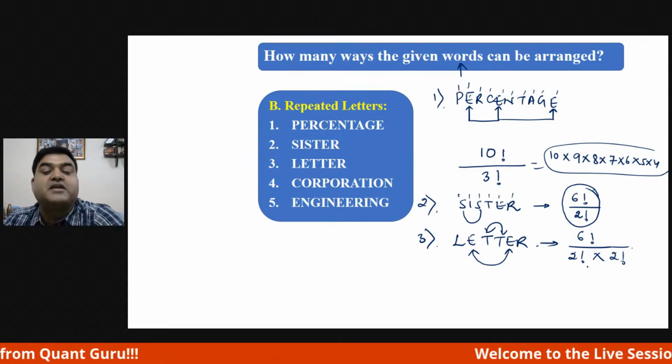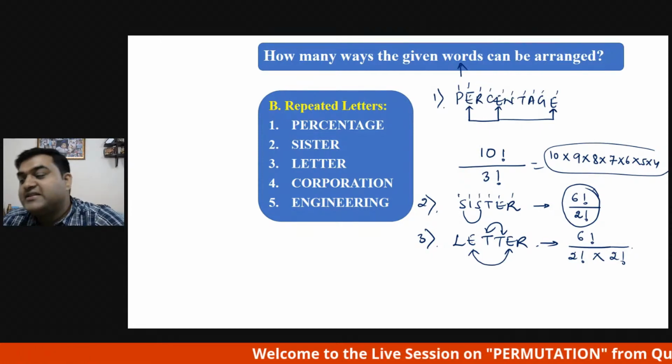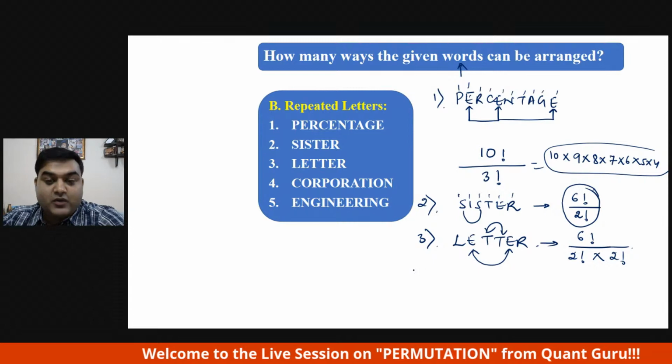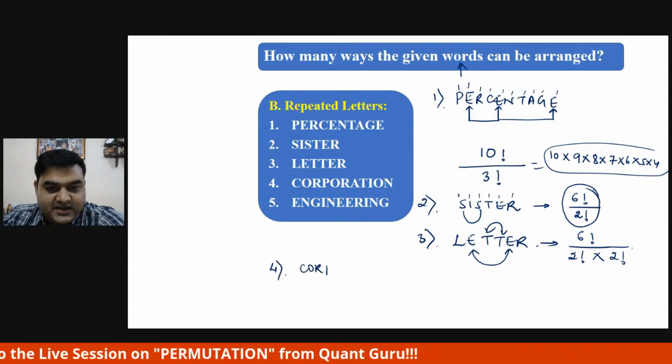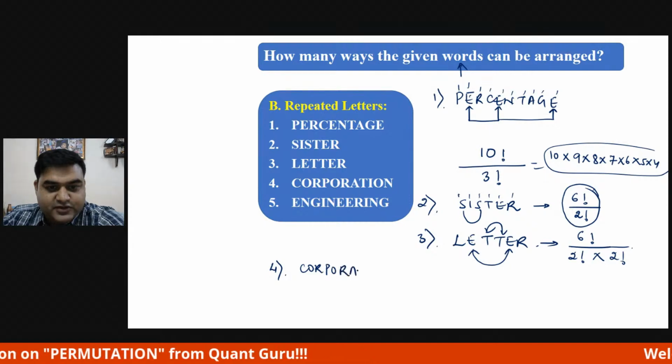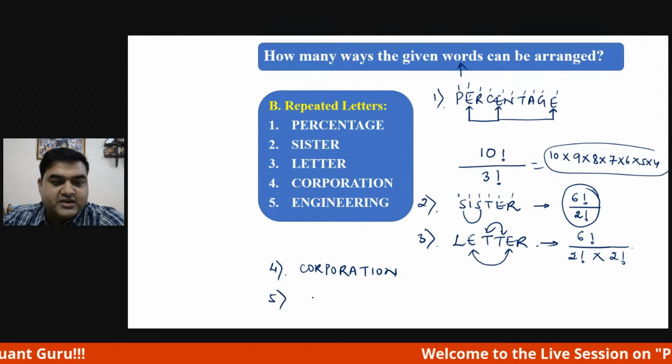Do remember that. It has to be written this way, and this is going to be the answer. Now I will write this and I will wait for you guys to give me the answer for corporation and engineering.